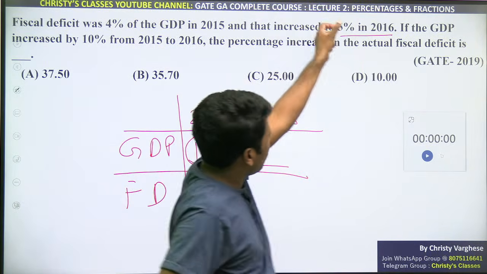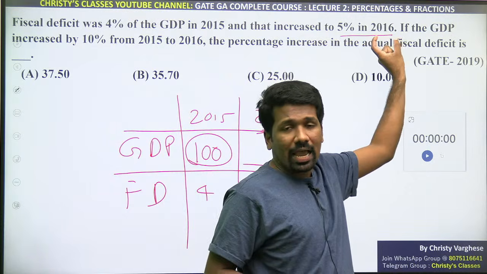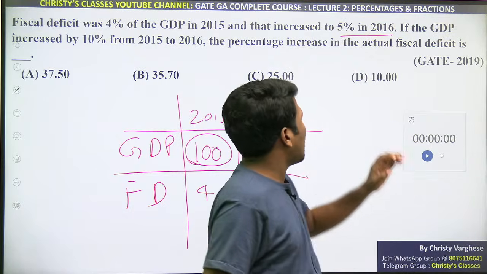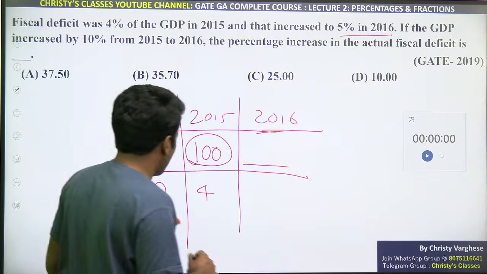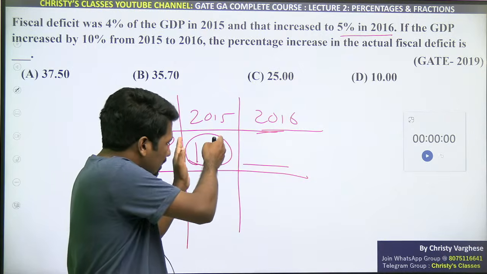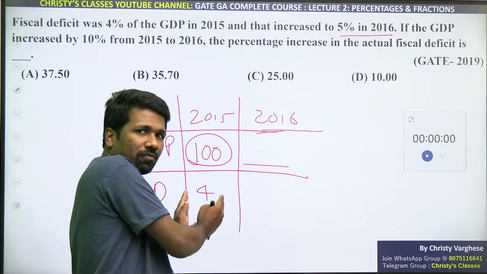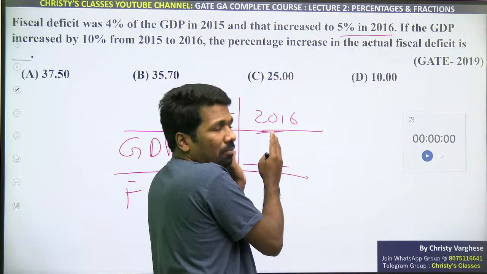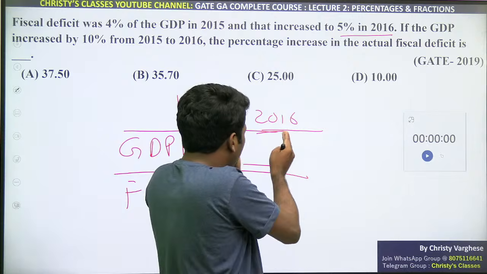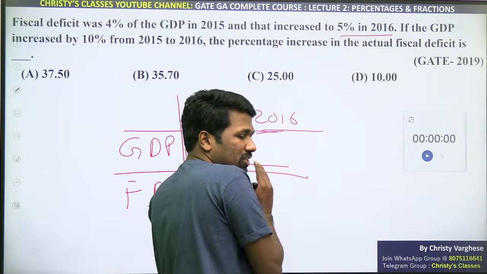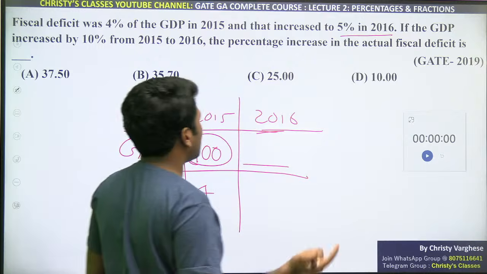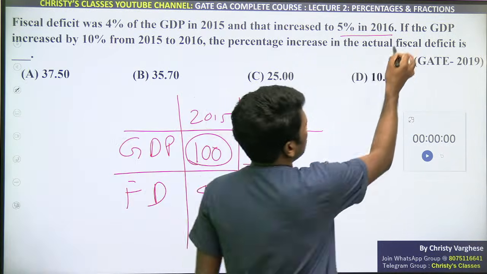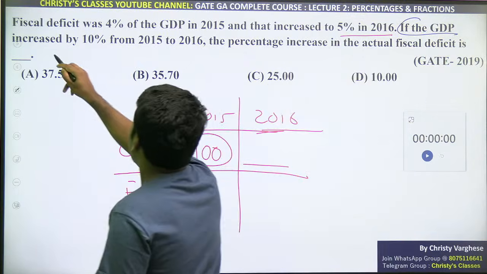So when we read this part, to solve that you need the next sentence. 5% in 2016 means the 2015 fiscal deficit is 4% of the 2015 GDP. Similarly, the 2016 GDP we don't know yet, and that year's fiscal deficit will be 5% of it. So to find the GDP of 2016 you need to check the next sentence.